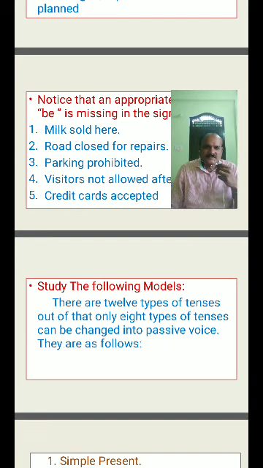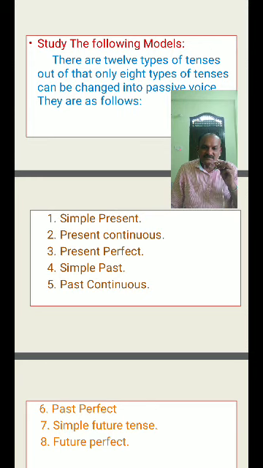First one, simple present. Second one, present continuous. Third one, present perfect. Fourth one, simple past. Fifth one, past continuous. Sixth one, past perfect. Seventh one, simple future tense. Eighth one, future perfect. These 8 types of tenses can be changed from active voice into passive voice.